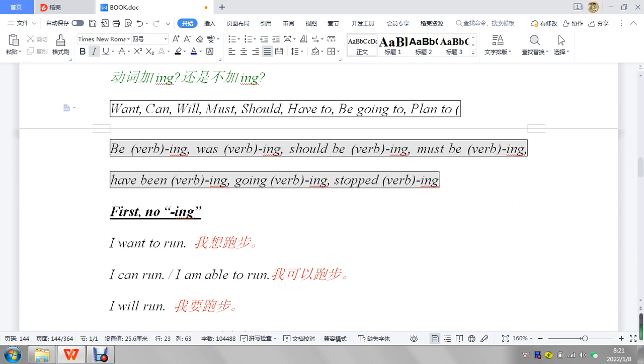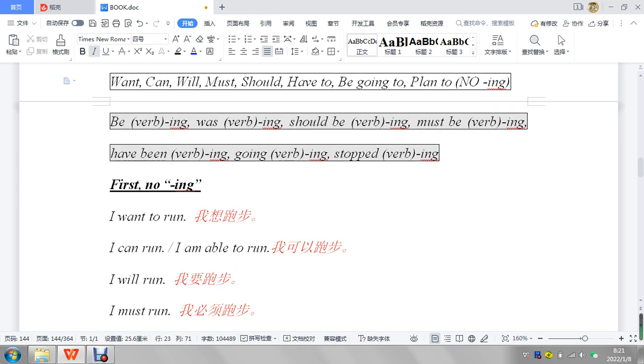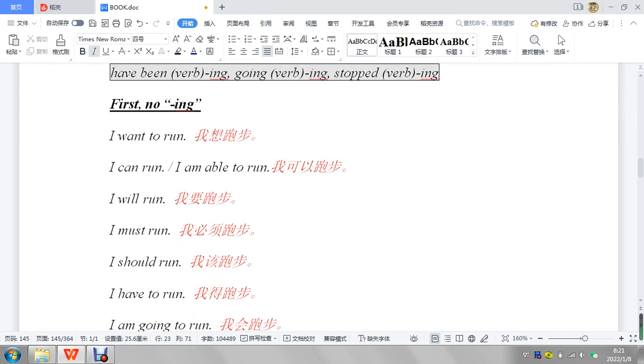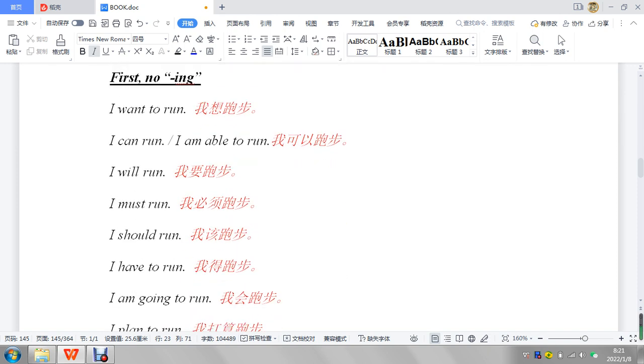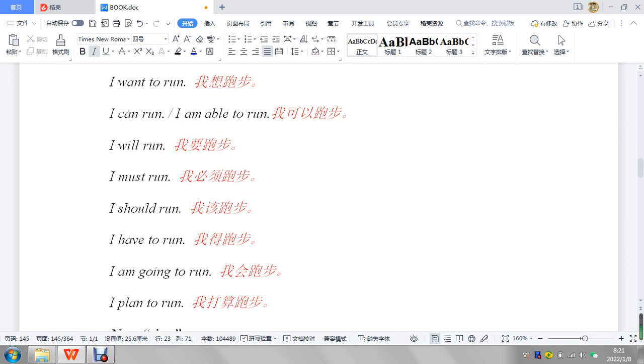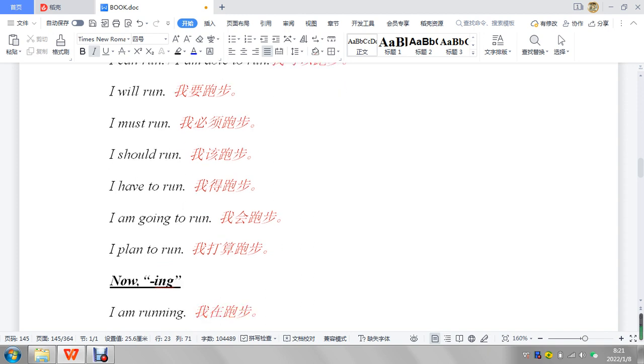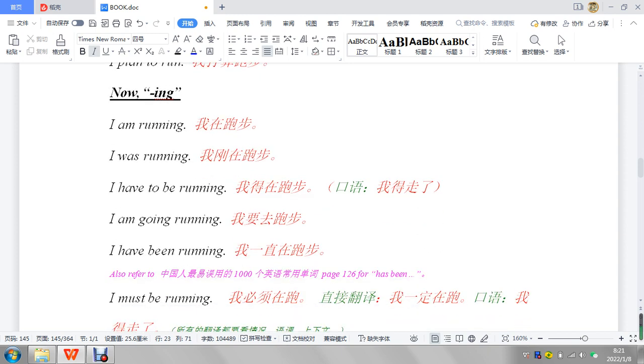No ing, and these ones will all have ing. So you can see here it says no ing: want, can, will, must, should, have to, going to, plan to. No ing in there. It's a really common mistake for my students.